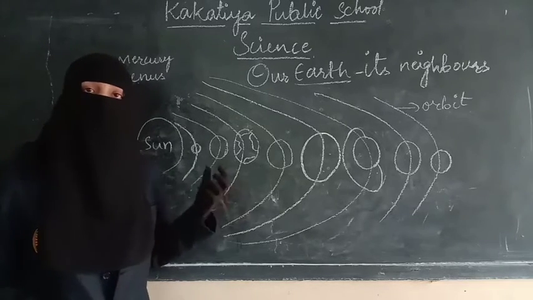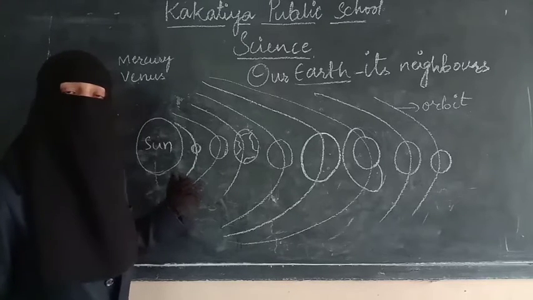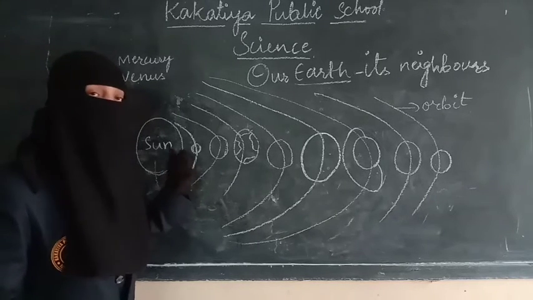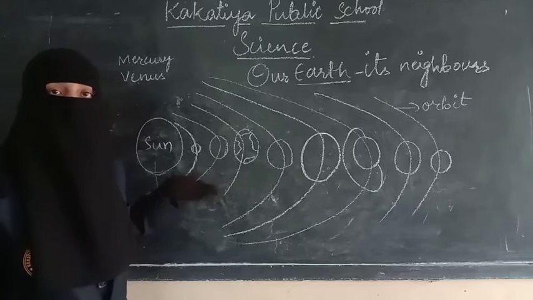Mercury is the smallest planet, and it is the closest planet to the sun. As it is very close to the sun, it is hot. So no life is possible on Mercury.